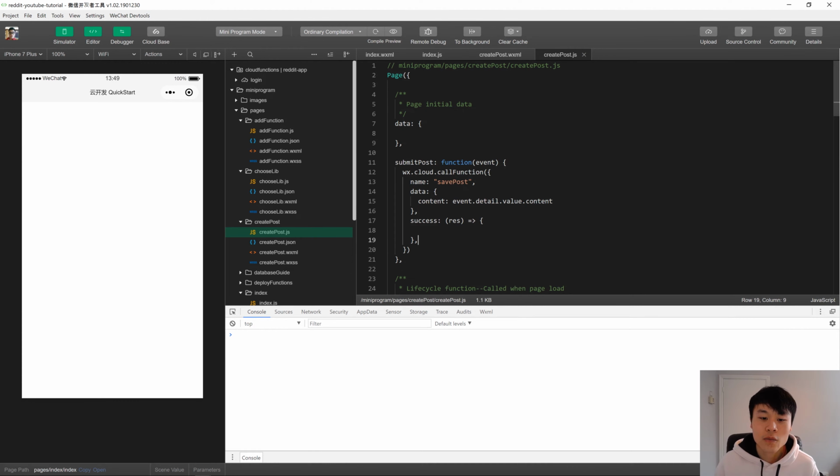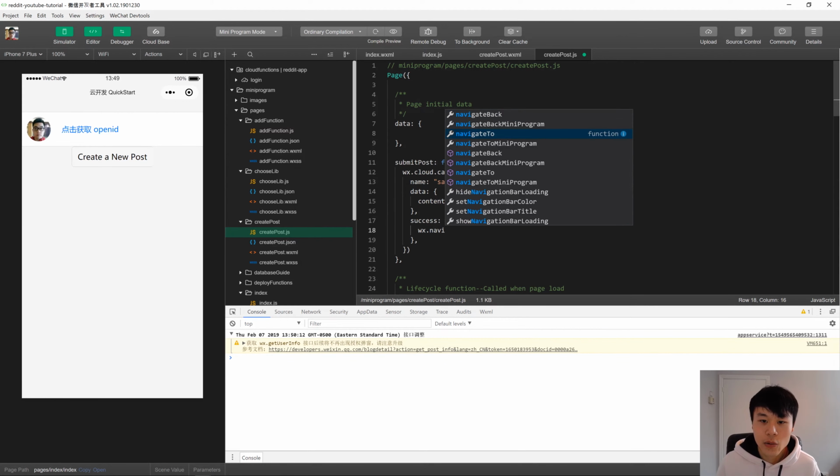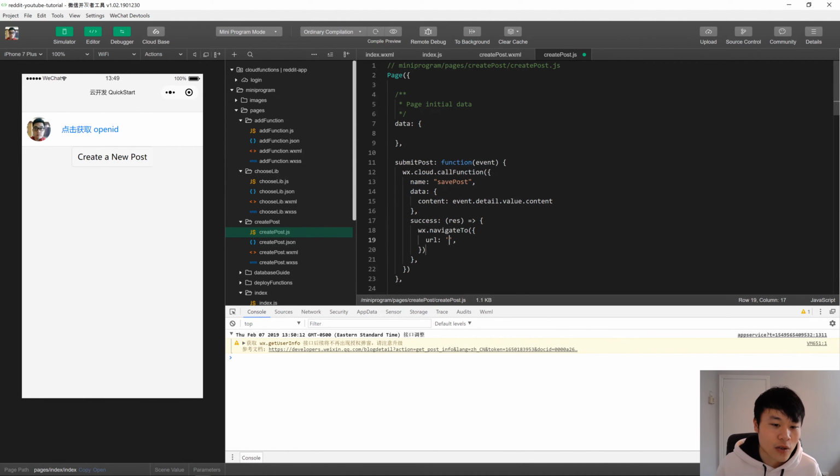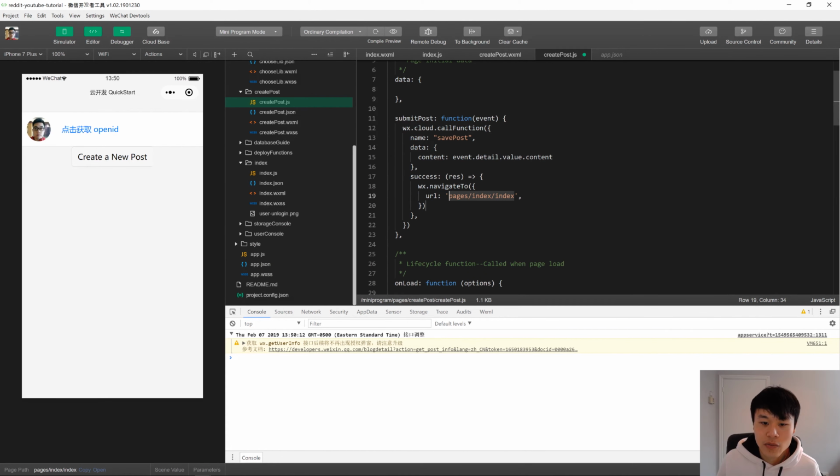Now on success, what we want to do is once again use wx.navigateTo. The reason navigateTo is because we want the initial page, this page, to reload again, because we're going to be displaying all the posts here. So we want that new post to be showing up in the list here. So let's go back to app.json. Find this again. Paste. Make sure you put this.